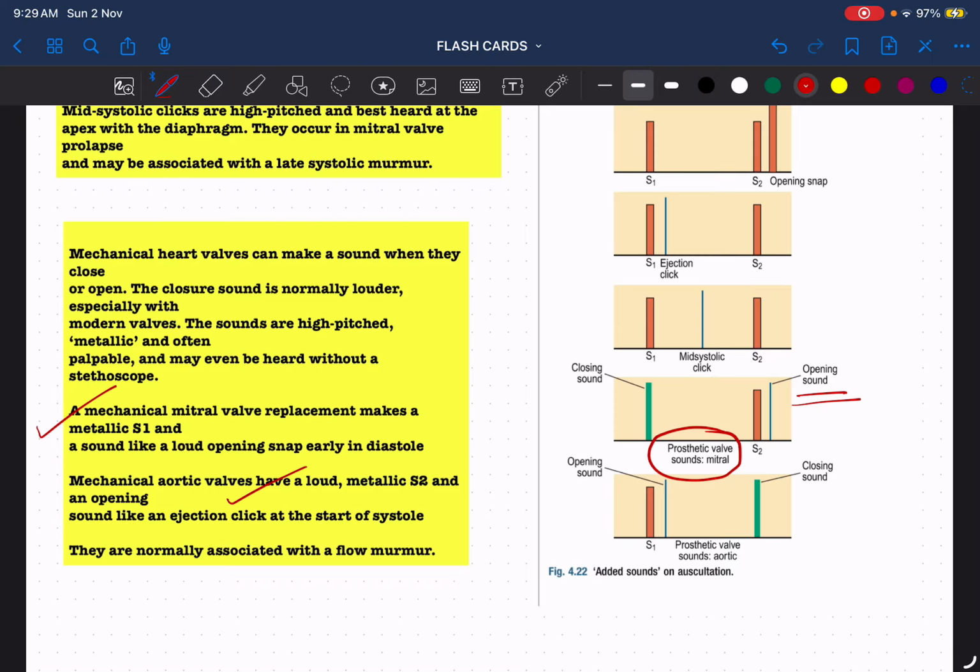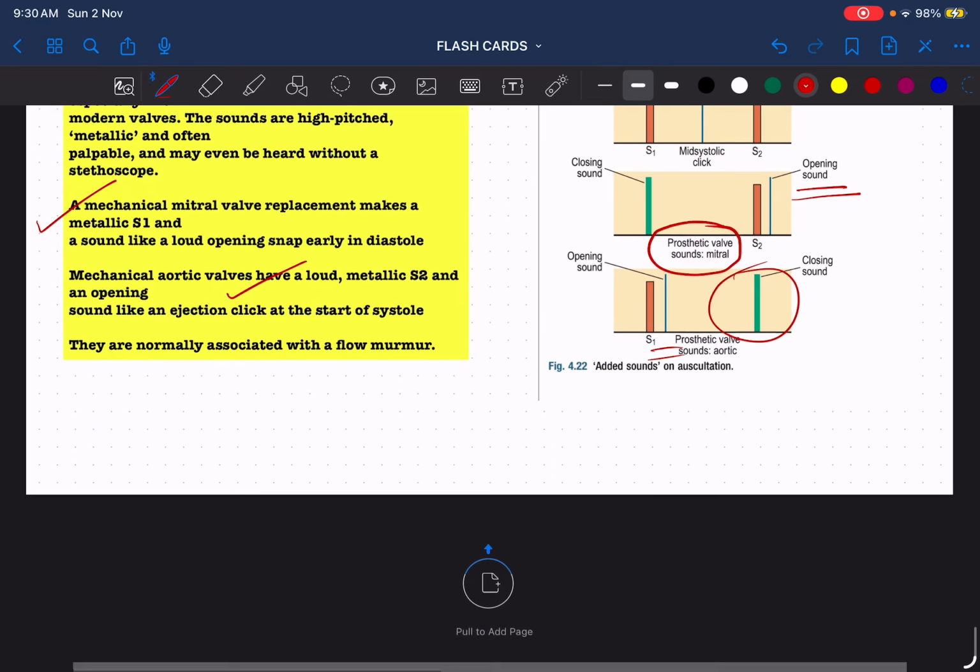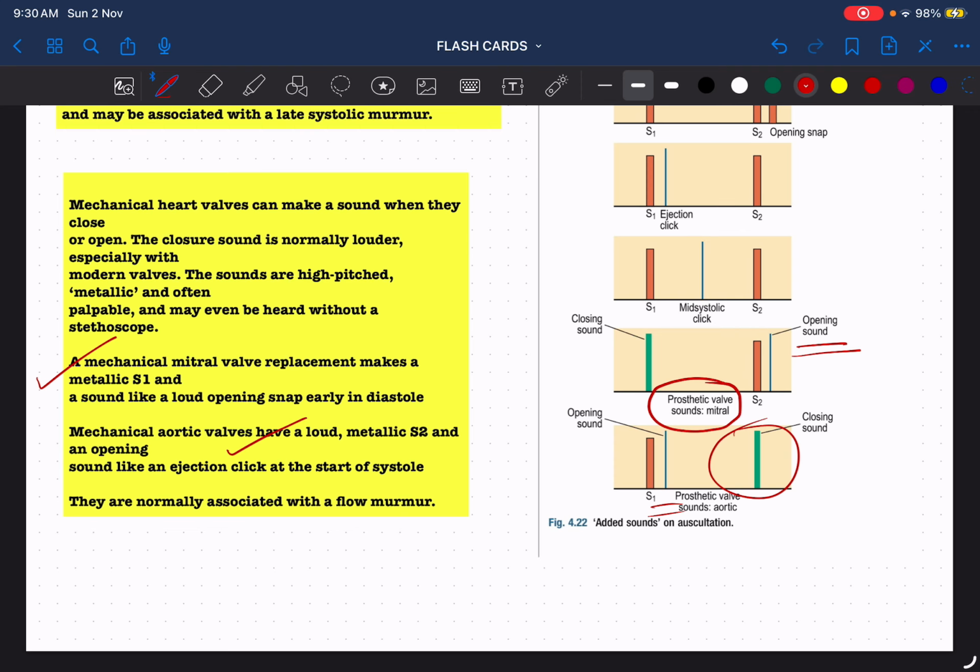Similarly, in case of a mechanical aortic valve, the second heart sound, S2, will have more intensity, louder compared to a normal valve. And the ejection click occurs earlier, just like how the opening snap occurs earlier. So remember, in mechanical heart valves, the intensity will be more, and the opening snap or the ejection click occurs earlier compared to the normal valves. So these are the additional sounds.